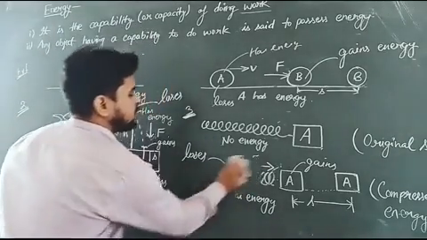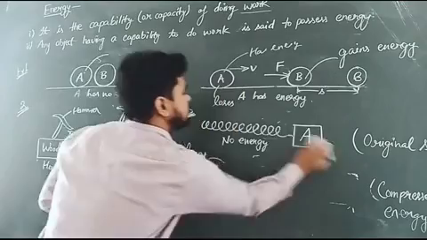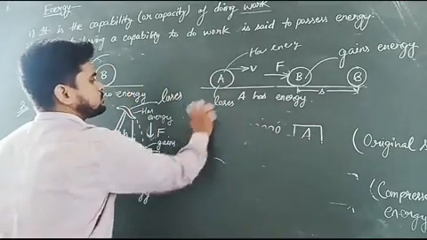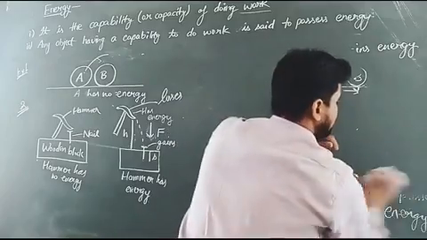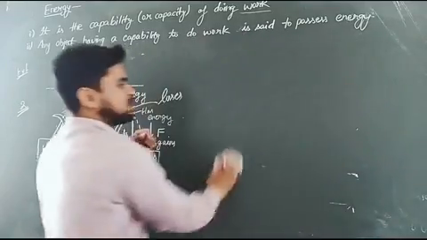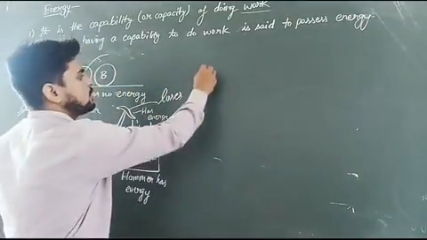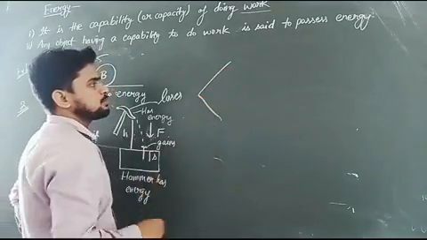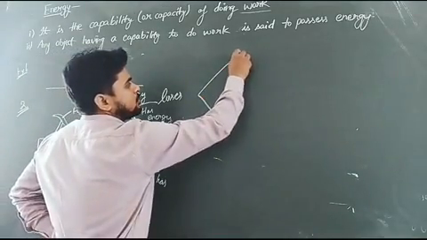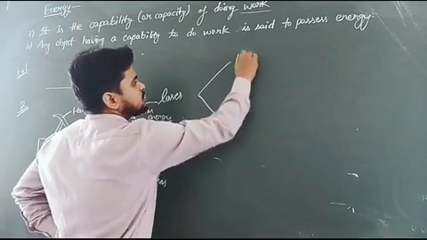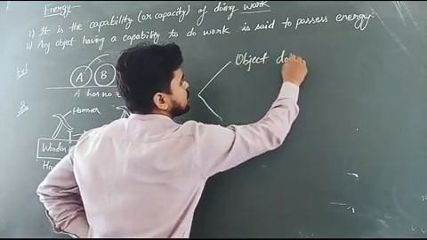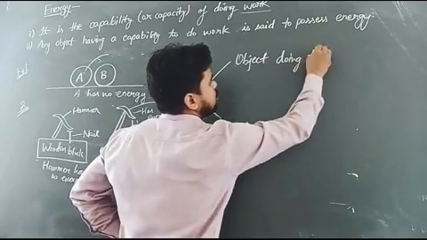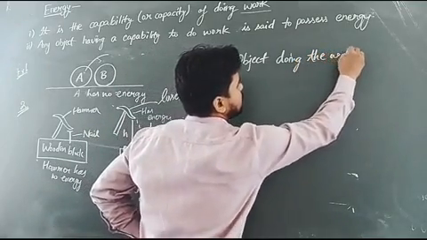So if I want to summarize this concept, then what can we write? Let us see. There are two things. First, the object doing the work.